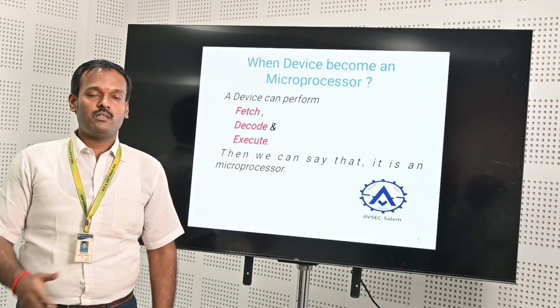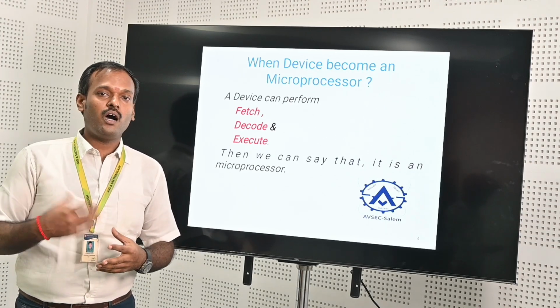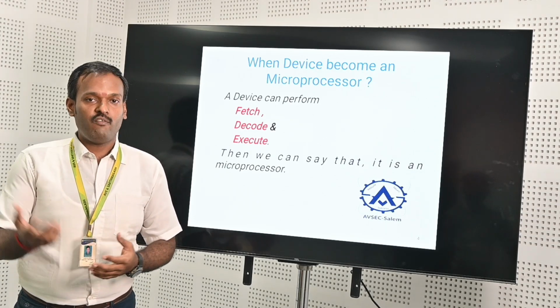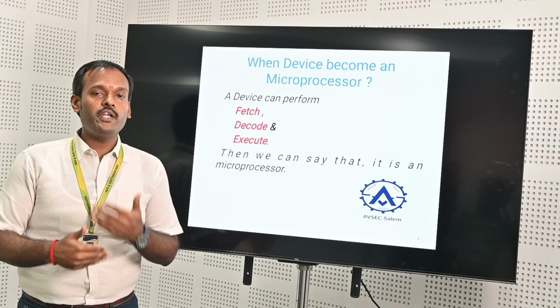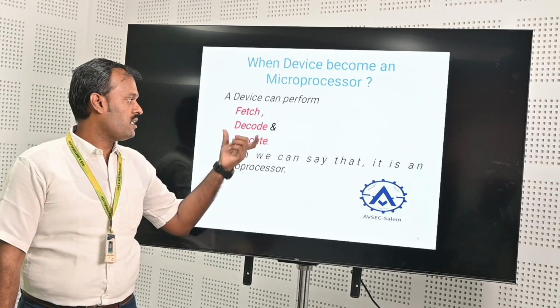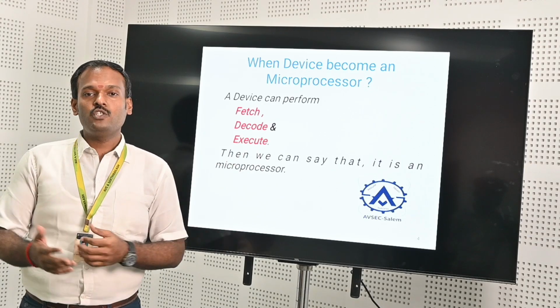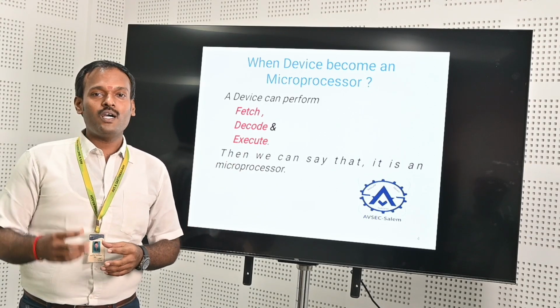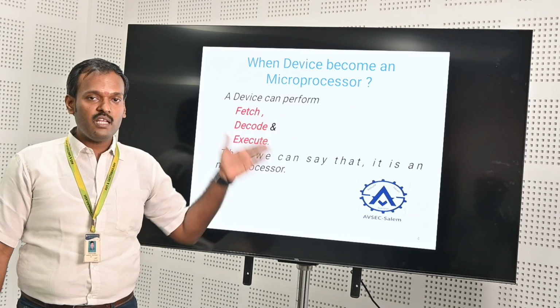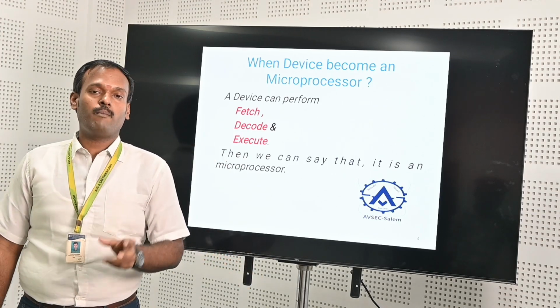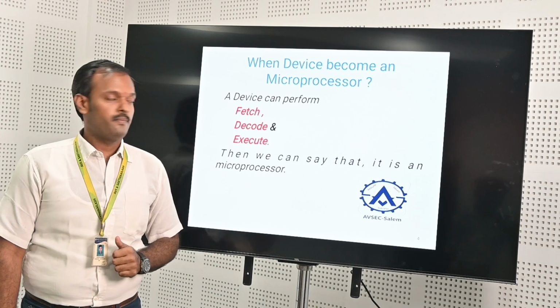Fetch is nothing but we are going to bring the data. After taking the data, we are going to do some processing. This is nothing but the decode operation. Then finally we are going to do execution. So whenever the device is satisfying these three functions, the device becomes a microprocessor.